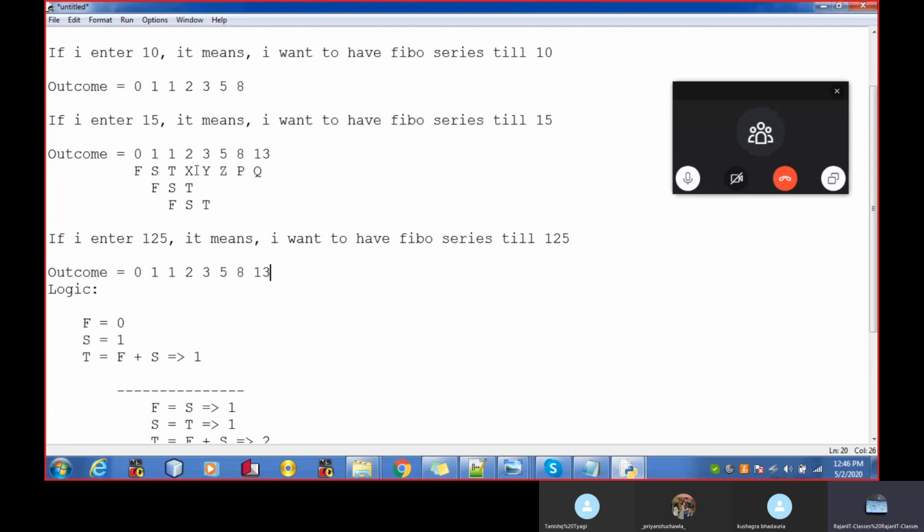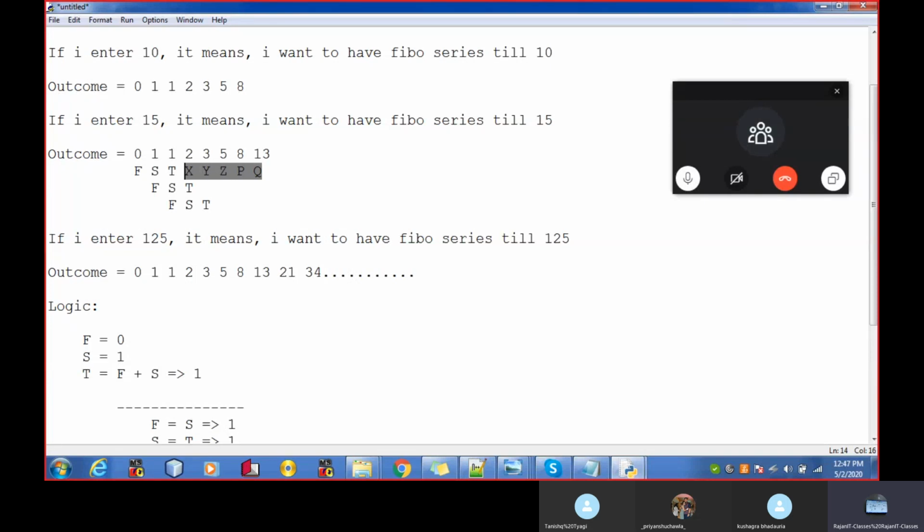Now 13 plus 8 becomes 21, then we'll add 21 and 13, it becomes 34, right? And similarly it's going. Yes sir. Variables now, how many variables will you make?